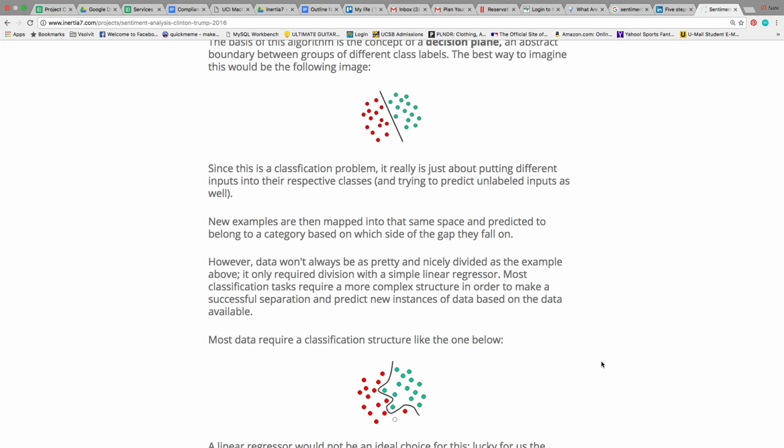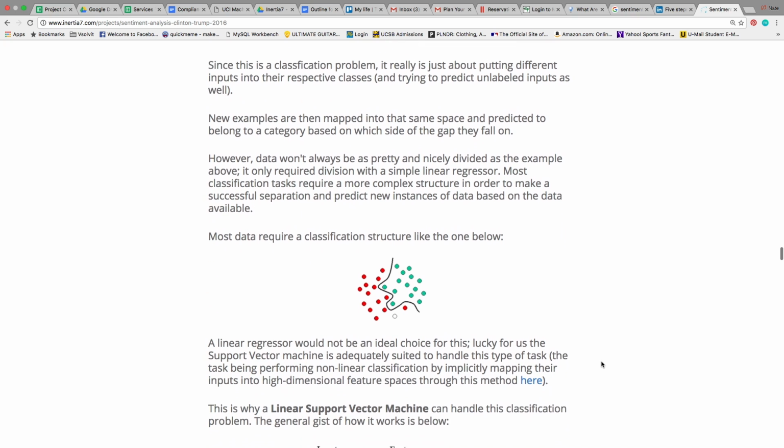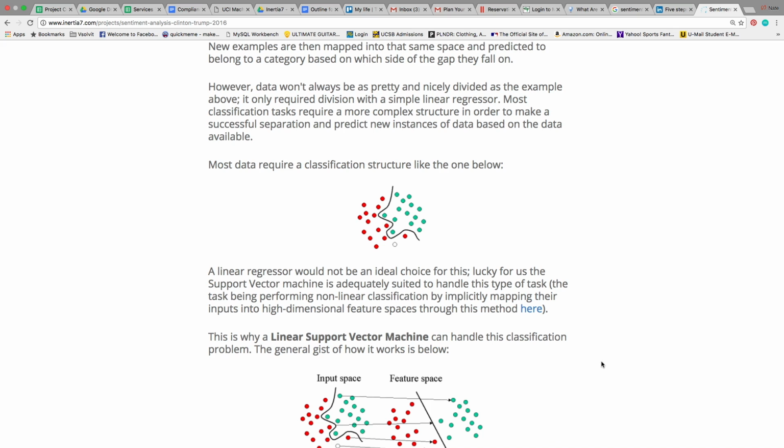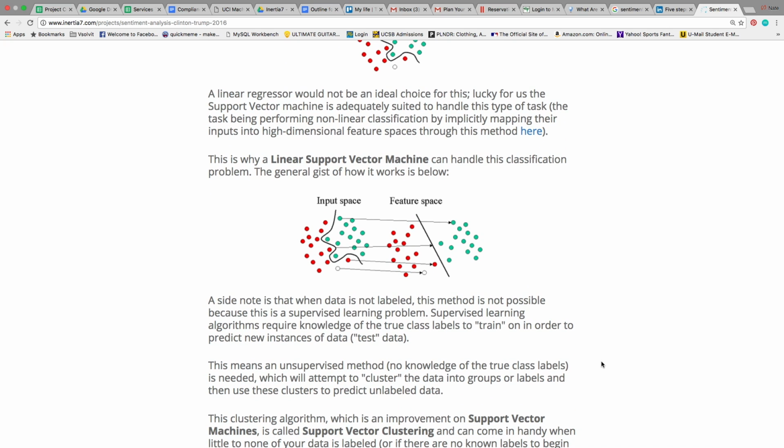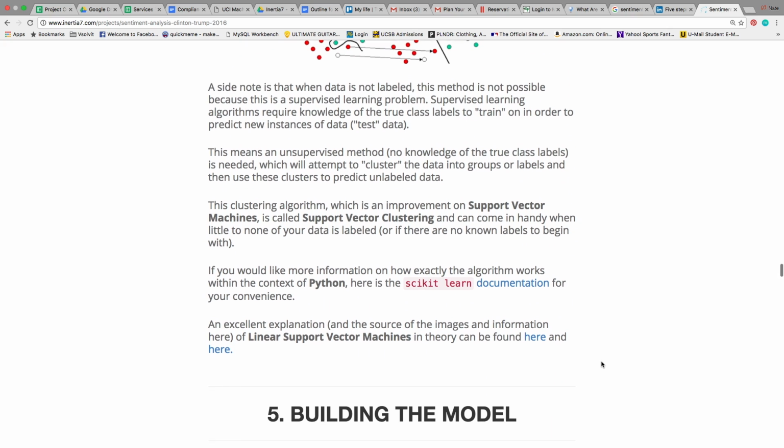However, that is never really the case in a lot of things. In fact, it's a lot more like this one right here, where there's a lot of overlap. You can think of it in this example as words from different tweets going to different labels, and so that's where the overlap is. And the great thing about linear support vector machines is that you can introduce mapping features, which can be nonlinear, and it allows it to literally just curve around points and instances in space.